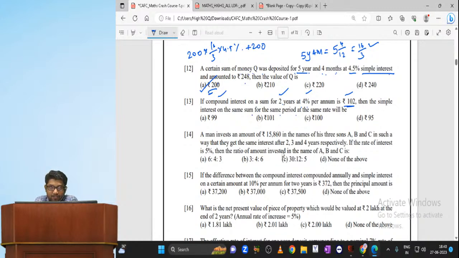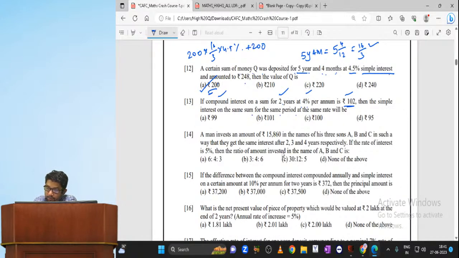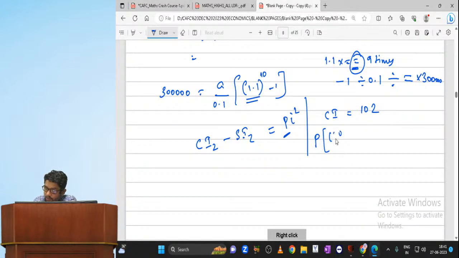See, the difference between compound interest and simple interest for 2 years is equal to P i square. Is it clear? But I don't know what P is; we need to find out P. If I know P, I can get the answer directly. So the compound interest for 2 years is given as 102. Let me find the principal: P into (1 plus i), what is the rate of interest? 4%. So P into (1.04 whole power 2 minus 1) is equal to 102.